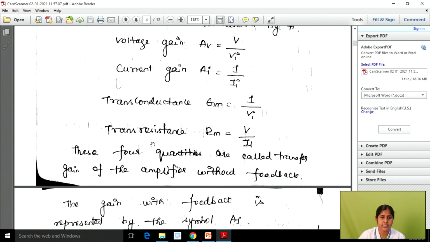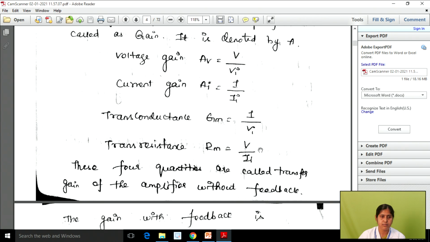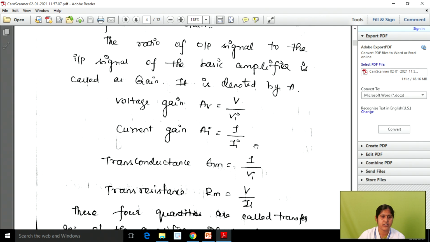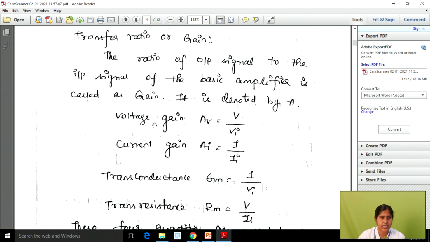Okay, so the next one is transresistance RM, which is equal to, in general we know the resistance formula, right? R equal to V by I. From that we can write transresistance RM equal to V0 by IA. Yes. So in transconductance, on the output side we have a current source, right? And on the input side we have a voltage source. Similarly, in transresistance, on the output side we have a voltage source, and on the input side we have a current source. So this is the general case for how we can calculate the gain.